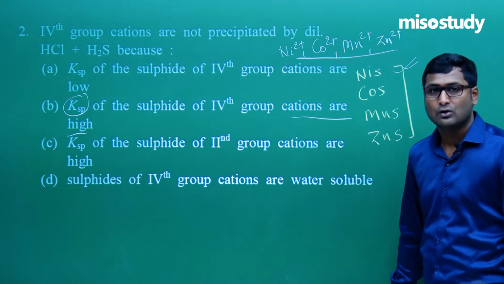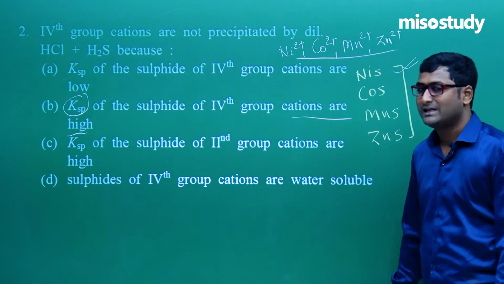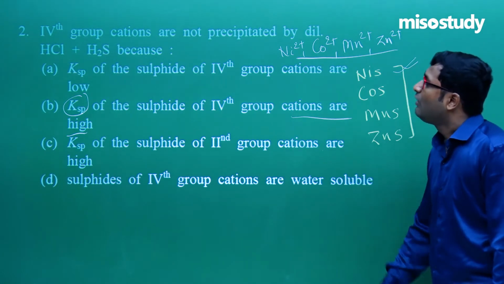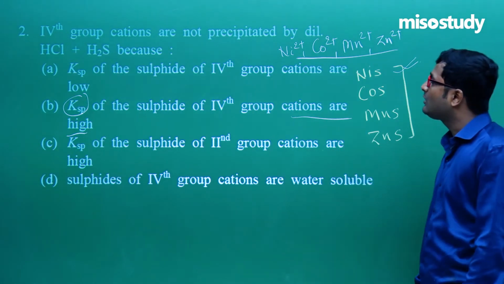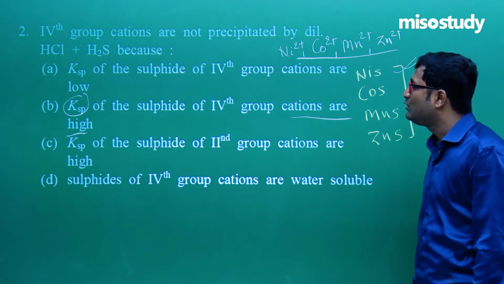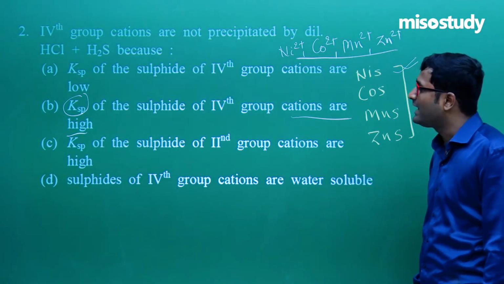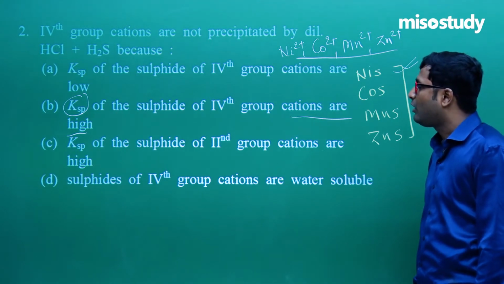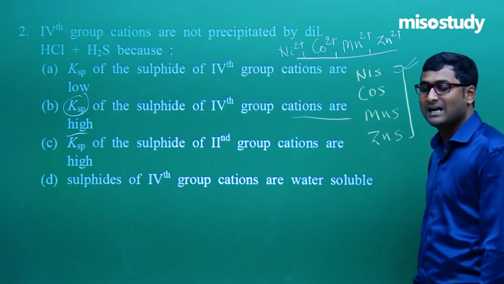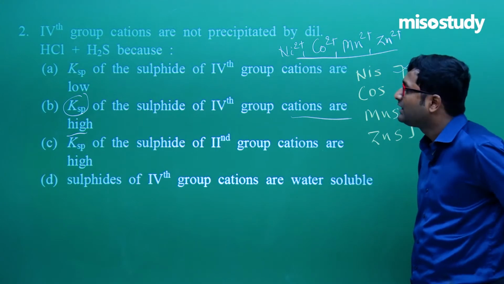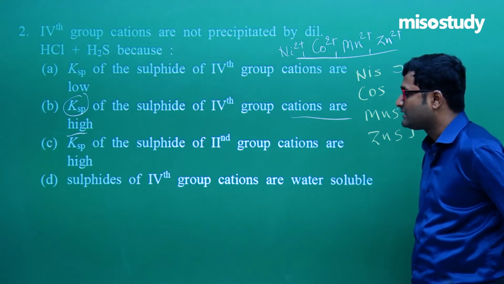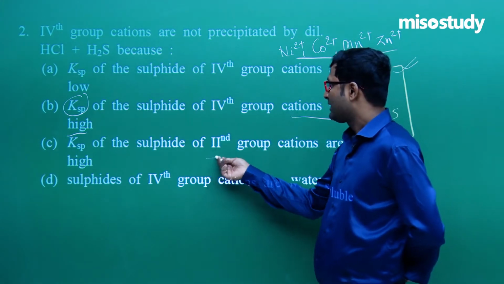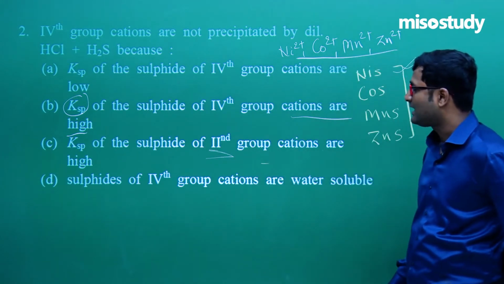Clear to you? So what is the complete explanation? Fourth group cations are not precipitated by dilute HCl and H2S because the Ksp of the sulfides of fourth group cations are high, not low. If low, then it can form a precipitate. Look at here, it is also given here, Ksp of sulfide of second group cations are high.